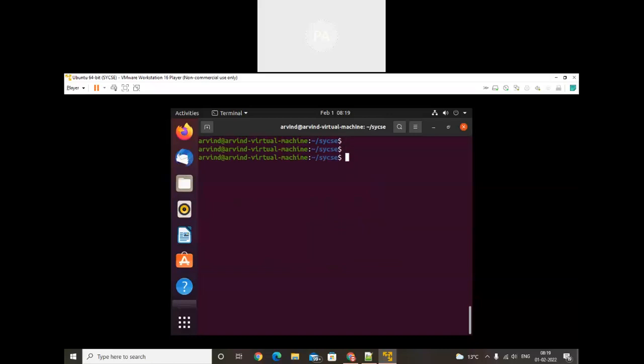Just I will use ls -l. Only the particular file will be available. Now this one is a file. Okay, so whenever we create the file, we have this permission. The first part will be treated as the permission, and this one is the owner. This one is the group owner. So this one is an owner, and this one is a group owner. That means a particular group is available, a particular owner is available, and the rest of all users will be treated as other users.